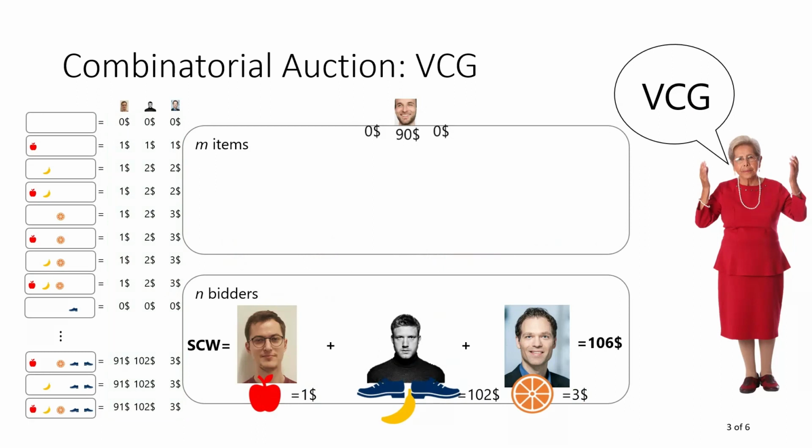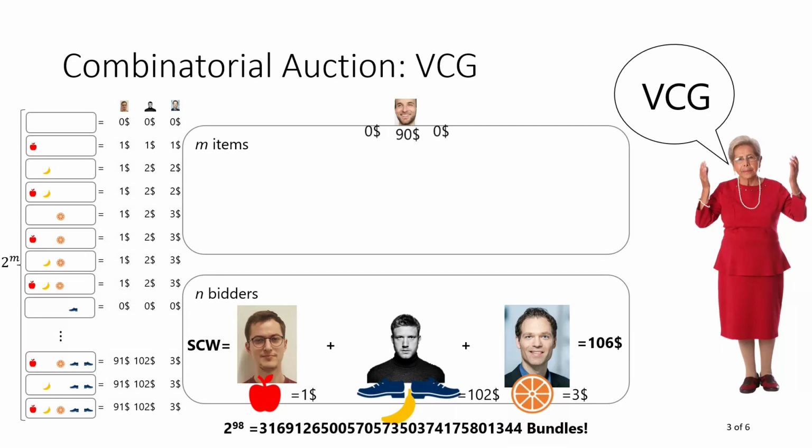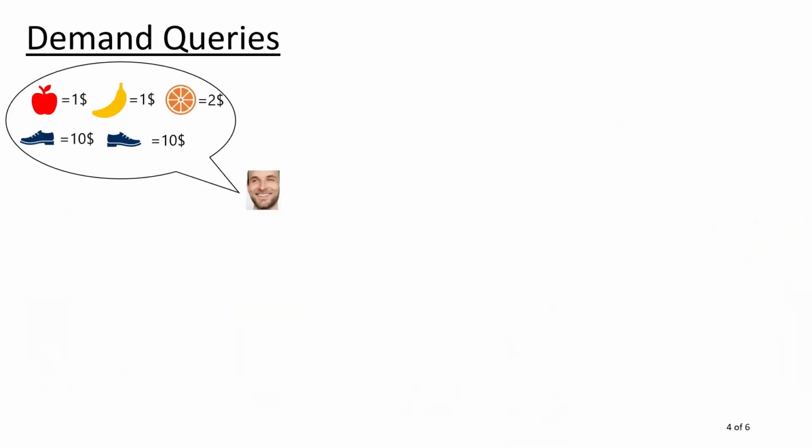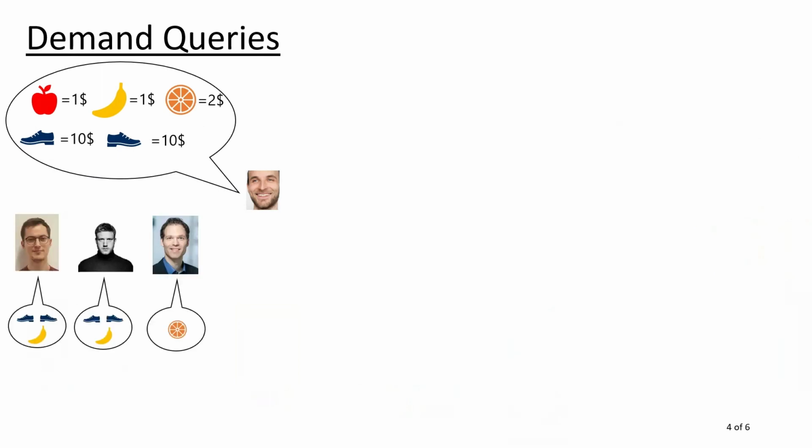There's one big problem. There are exponentially many different combinations of items, which, for a realistically sized auction, makes it impossible for bidders to report so many values to the auctioneer. Therefore, iterative combinatorial auctions became popular, which only ask targeted questions to the bidders. There are two important types of questions. The first one, demand queries, where the auctioneer is posting a price for each item, and then the bidders respond with their favorite bundle given these prices. And from this, we can infer a lower bound of their values for these bundles.